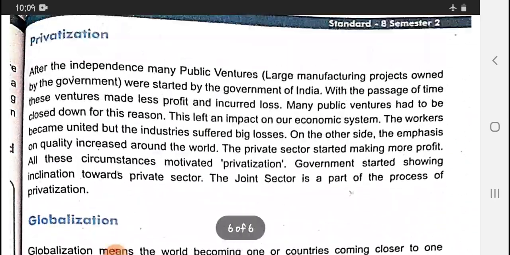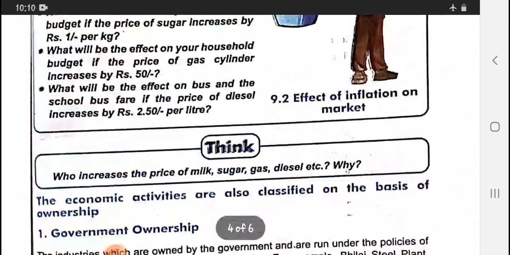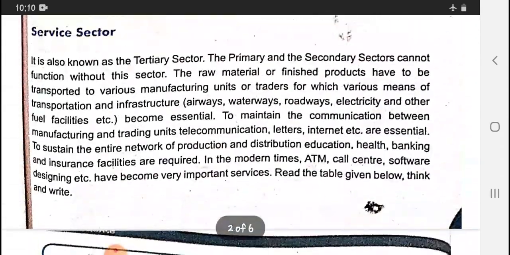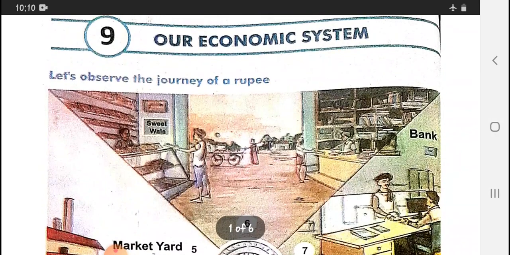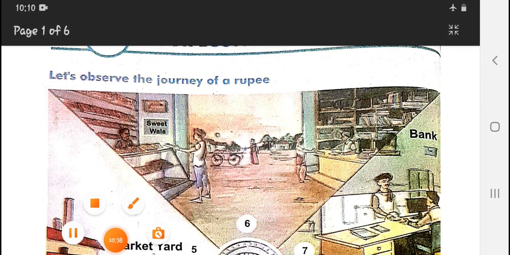So this is the topic that I wanted to clear in your mind. I hope you understood, and I am going to send this video, the offline video also, as well as some questions and answers: MCQs, true and false, fill in the blanks, short notes along with the answers. So you can write in your notebook also. Thank you very much.